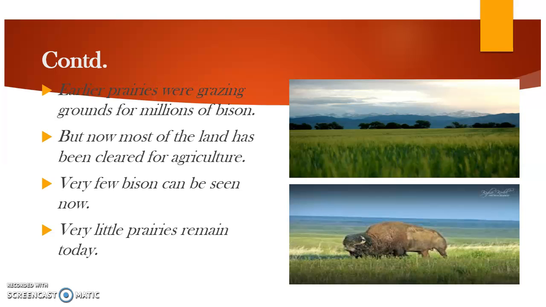And if now no grasses are present there, grazing ground is very less, so now the very few bisons can be seen now. Very little prairies remain today. Prairies जो grassland था ना बहुत कम बचा हुआ है, पूरा grassland को खत्म कर दिया human being ने. Okay.